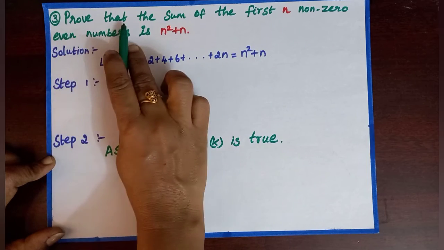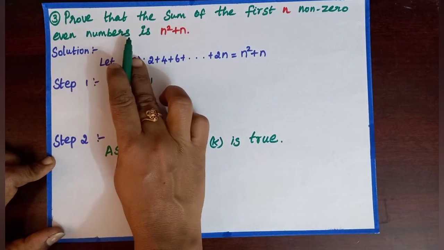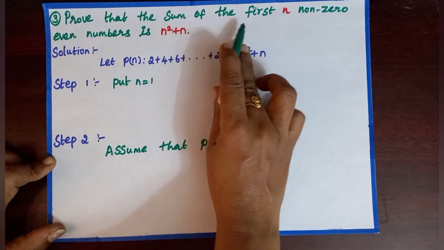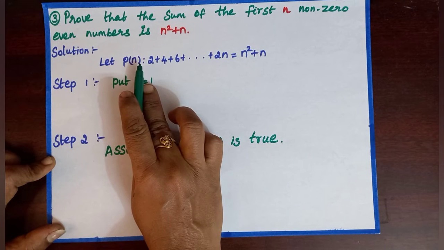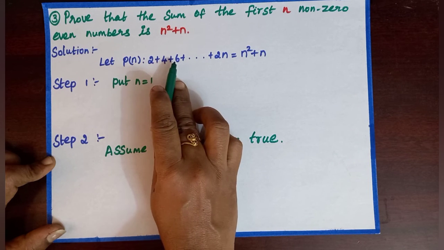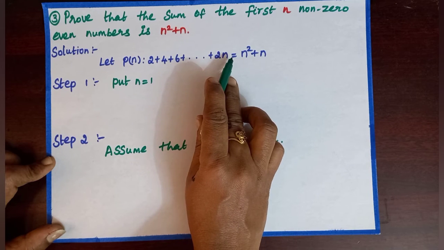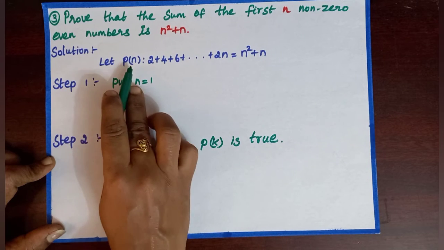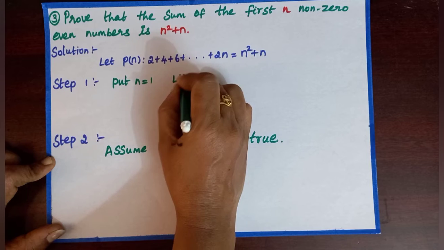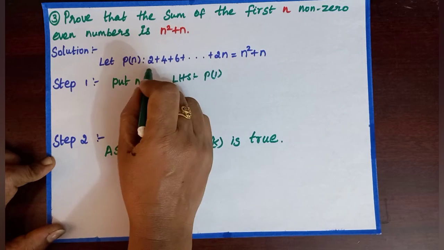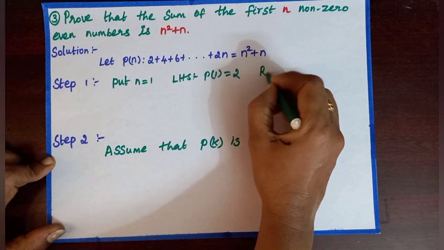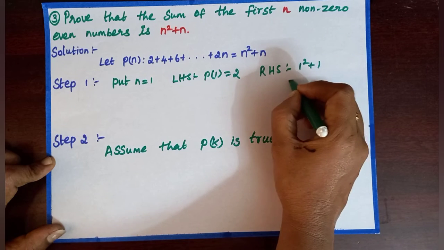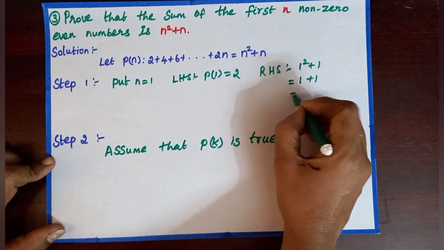Question number 3. Prove that the sum of the first n non-zero even numbers is n square plus n. Let P of n be the sum of first n non-zero even numbers. P of n is 2 plus 4 plus 6 plus dot dot plus 2n, which is equal to n square plus n. Step 1, as usual, we have to substitute n as 1. Then we get left hand side P of 1. P of 1, the first term is 2. Right hand side, in the place of n, we have to substitute 1. Then we get 1 square plus 1. 1 square is 1, plus 1. 1 plus 1 is 2.